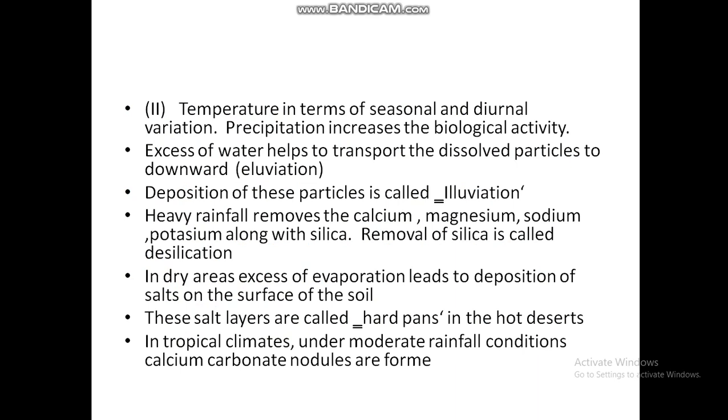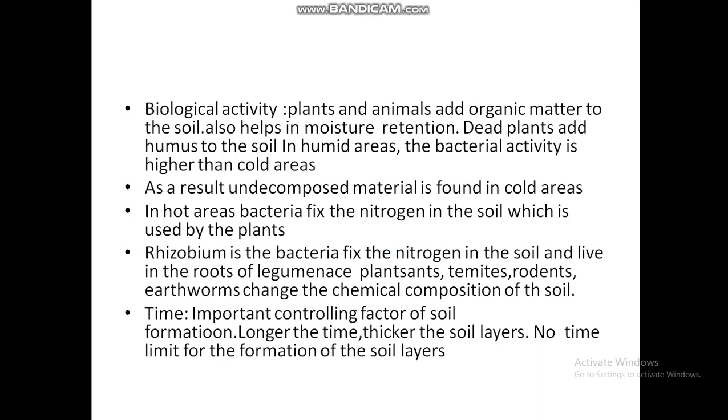Heavy rainfall removes calcium, magnesium, sodium and potassium along with silica. Removal of silica is called desilication. In dry areas, excess evaporation leads to deposition of salt on the surface of the soil. These salt layers are called hardpans. In hot deserts and tropical climates under moderate rainfall conditions, calcium carbonate nodules are formed.